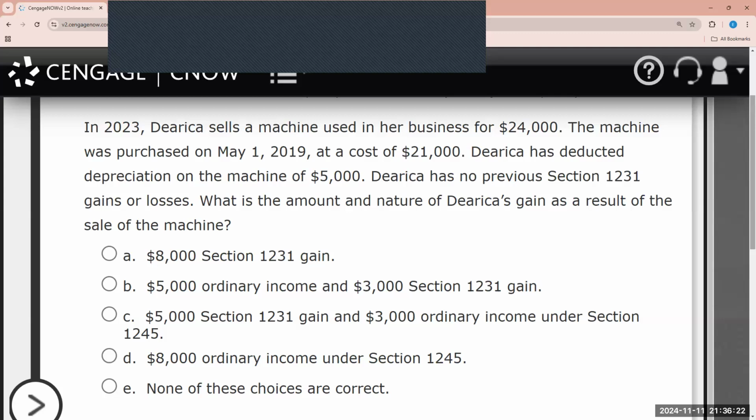First we'll start off with what's the difference between the two. Ordinary income is going to be subjected to ordinary tax rates, versus capital gains, which would be subjected to 0%, 15%, or 20%, depending on the taxpayer's income, right? So Uncle Sam don't play that. He's like, no, not happening.